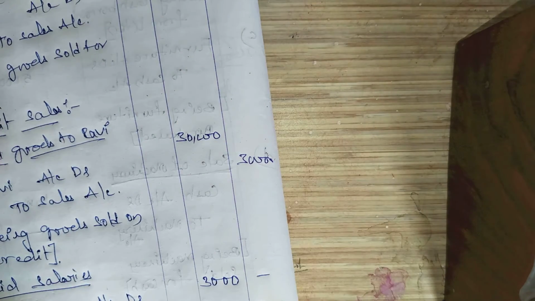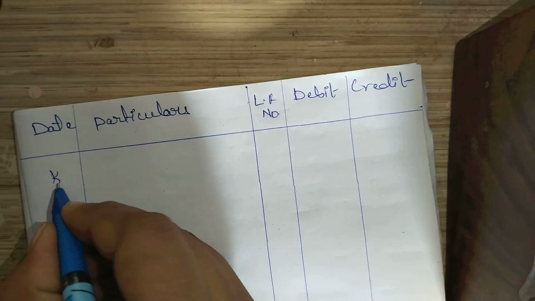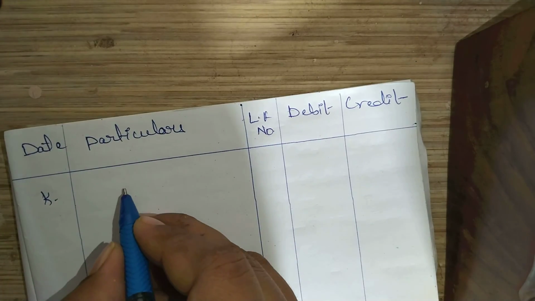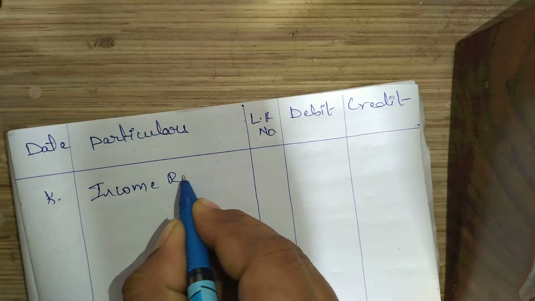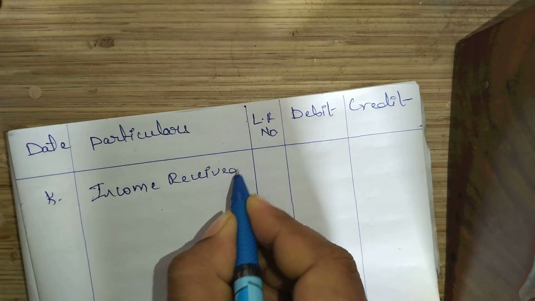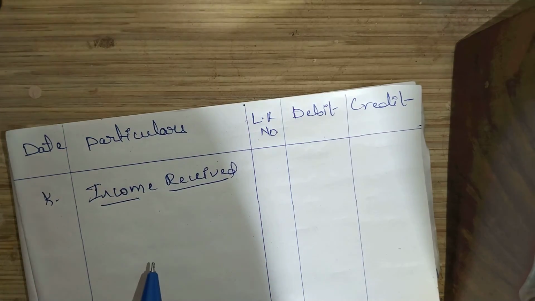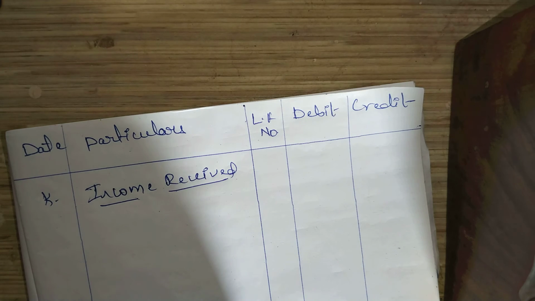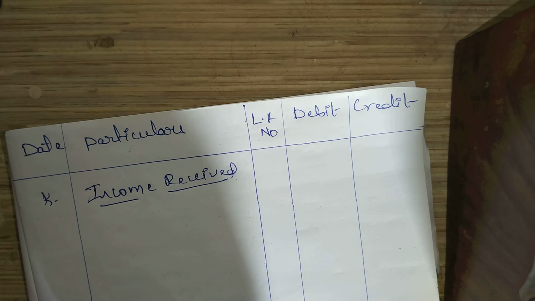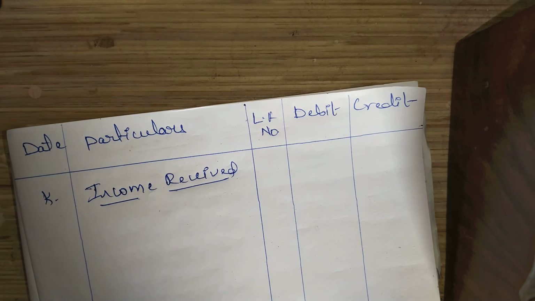And the other one, income received. If we are receiving any income, whenever you are receiving the income, you will get the cash into the business, right? For example, you are running an apartment, right?